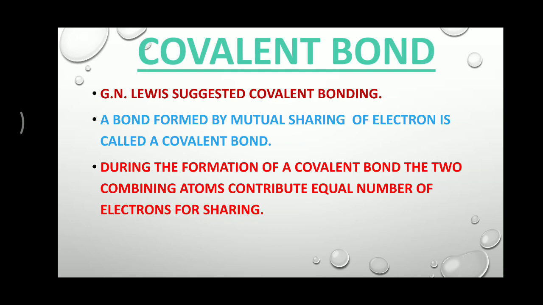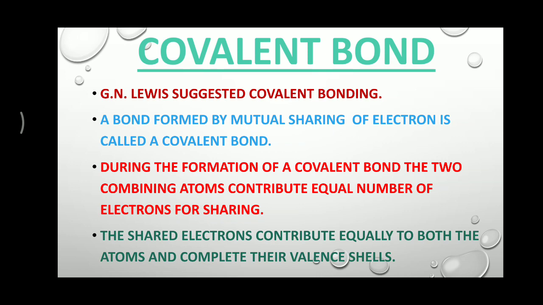So just understand that during the formation of a covalent bond, the two combining atoms contribute an equal number of electrons for sharing. That means when two atoms come close together, they share an equal number of electrons. If one atom shares only one electron, then the other atom also shares only one electron. It cannot share 2 or 3 or more. So equal sharing always takes place.